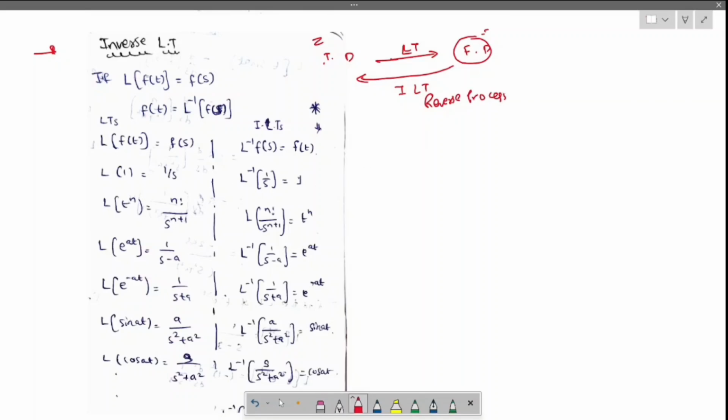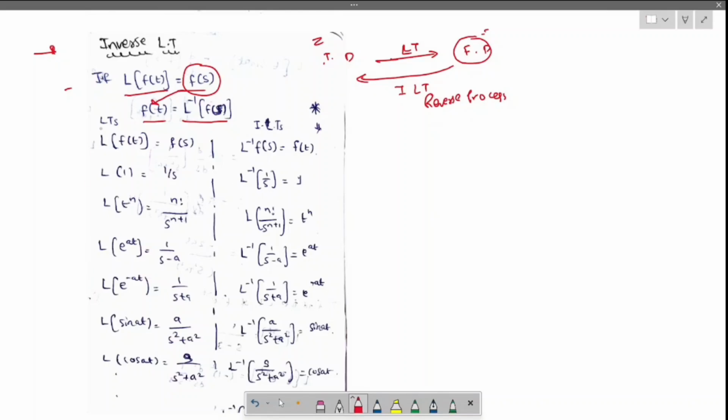Whatever we have seen until now in the Laplace transform, we are reversing in the inverse Laplace transform. First let us go with the formulas. Laplace of f of t equals f of s. Then f of t is the inverse Laplace of f of s. If we take the inverse Laplace, we will get f of t.